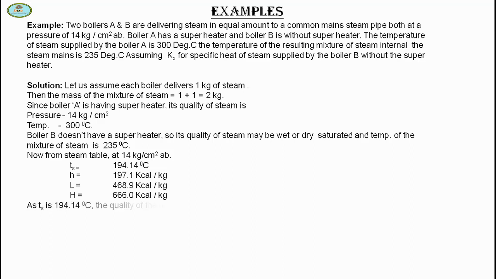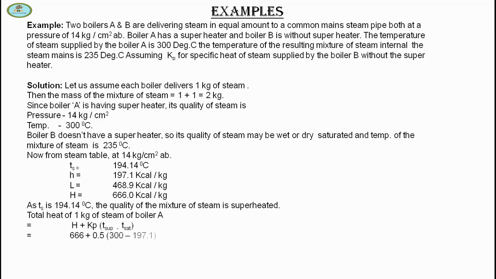Now from the steam table at 14 kg per centimeter square, Ts is equal to 194.14 degrees Celsius, h is 197.1 kilocalorie per kg, L is 468.9 kilocalorie per kg, H is 666 kilocalorie per kg.